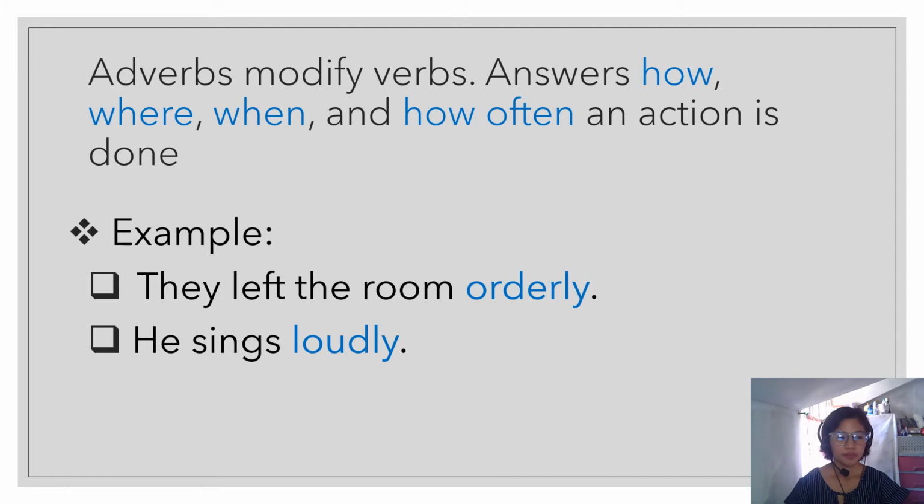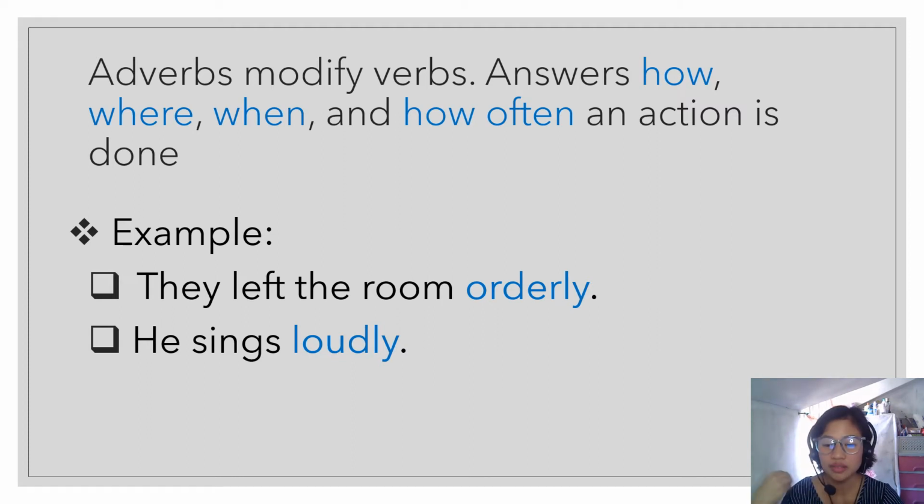I have another example. My cat waits impatiently for his food. The adverb there is impatiently, and it modifies the verb waits. How did he wait? Impatiently. Next example. I will seriously consider your suggestion.